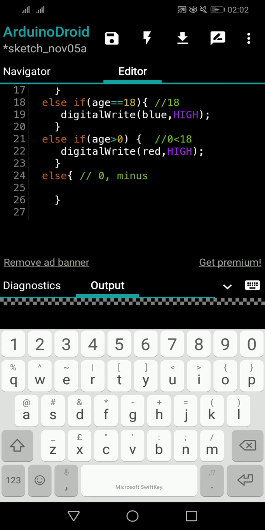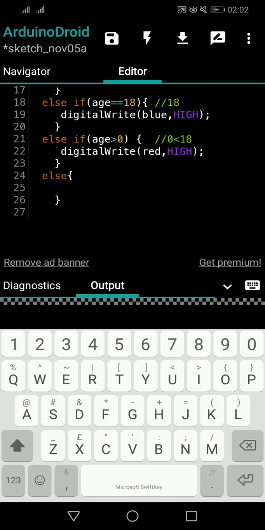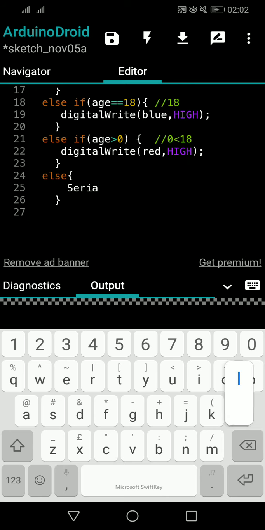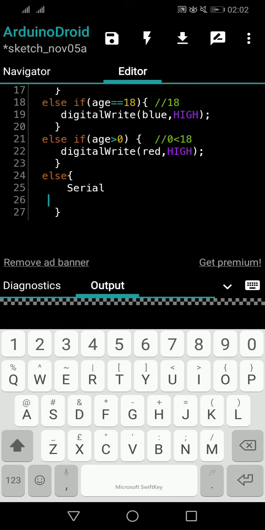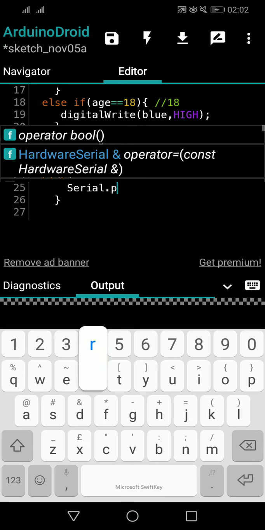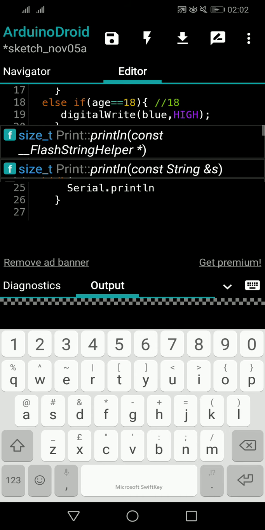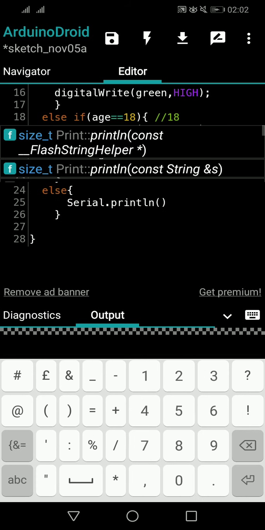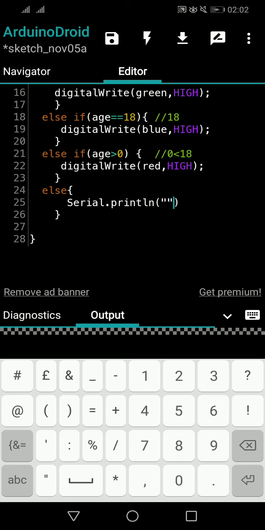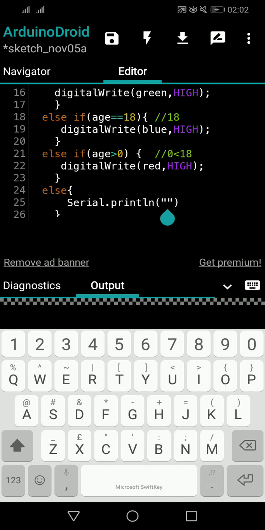So -1, -2 like that. For everything else, that means any other values, 0 or in the minus range, we are going to give an error message. So we will Serial.print "your input is wrong input". This is how we validate it, right? So you are thinking in such a way, right? Different possibilities, because people can enter some crazy values, because people are crazy, right? So with Serial.print, you can enter some message. What is the message you can enter? You go "wrong input".